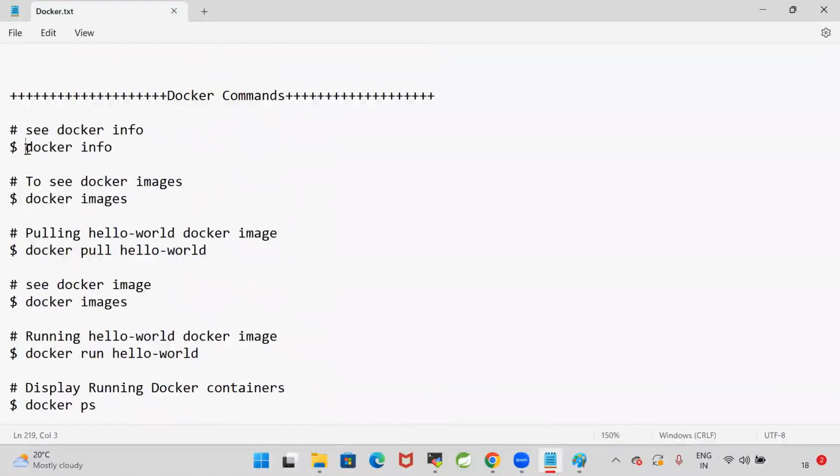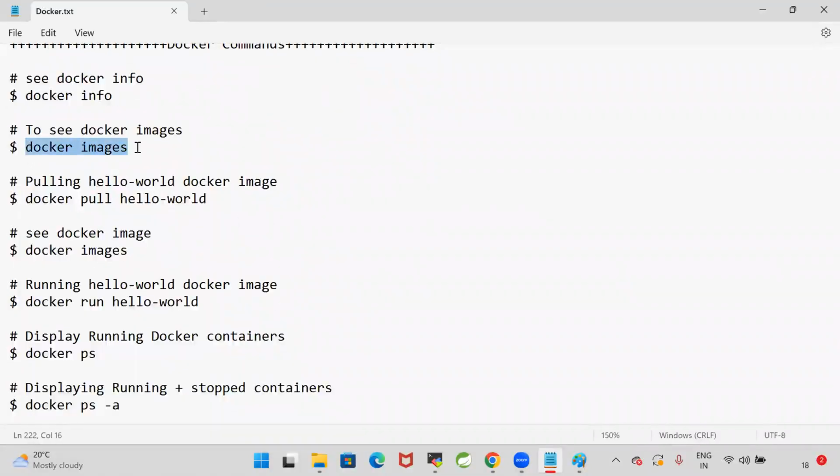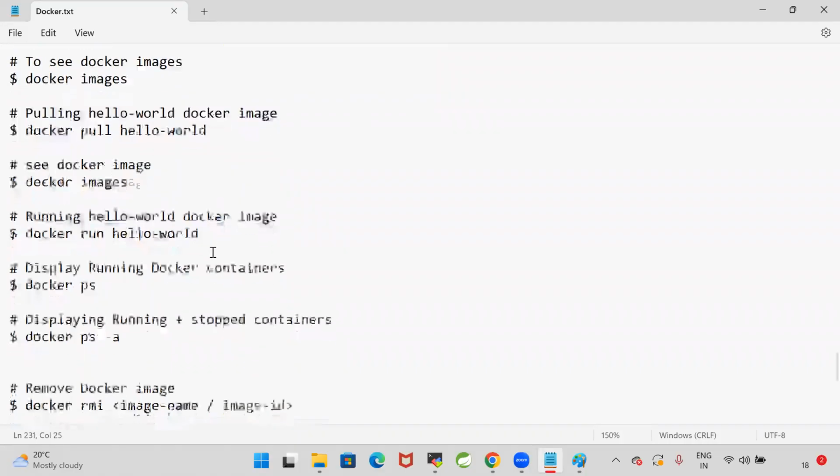So let us see these commands here. docker info, which is used to see the information about our Docker daemon. docker images, what all the images that we have in our system. docker pull is used to download the image. And after downloading, we can see the images by using the docker images command. I want to run the image. For that, we will go for docker run hello-world. Running the hello-world Docker image.